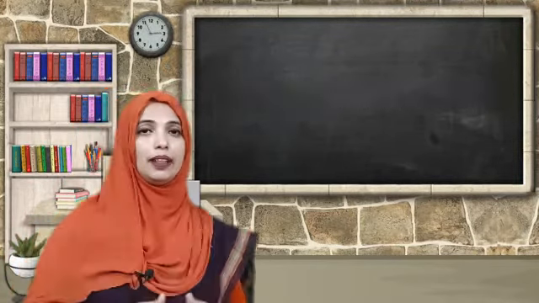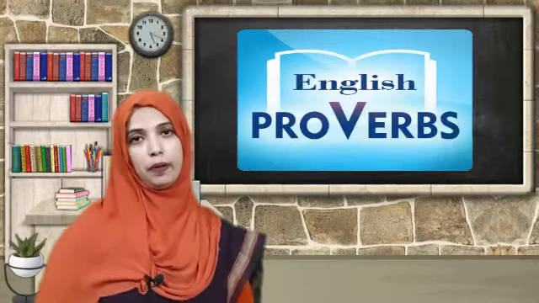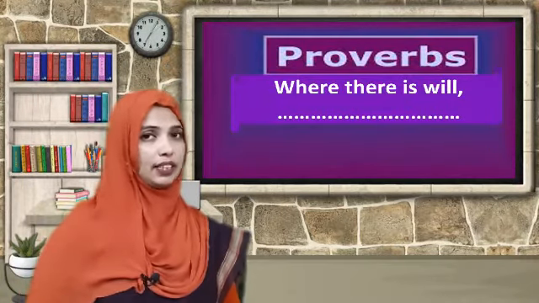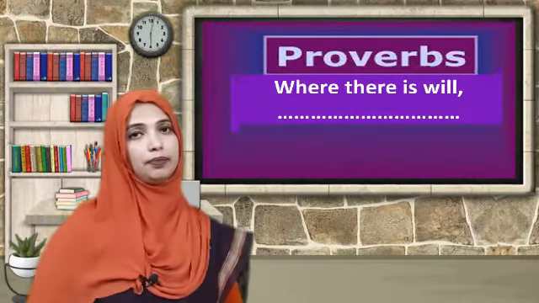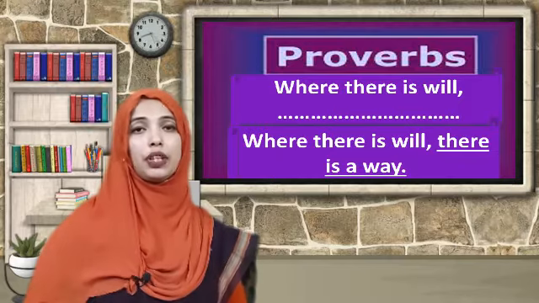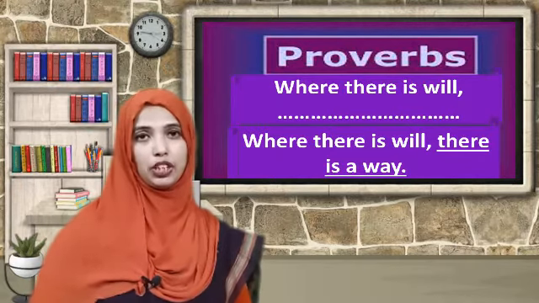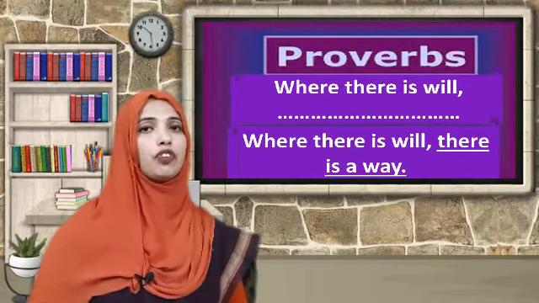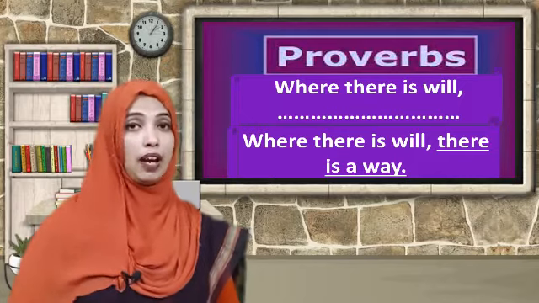Another important thing to remember is that the given sentence could be part of a well-known proverb. For example, where there is will, dash. You can write here, where there is will, there is a way. Dear students, you cannot apply here any grammatical rule in your own way. That means for writing a proverb, you have to memorize it. So it will not be something that you haven't seen before.